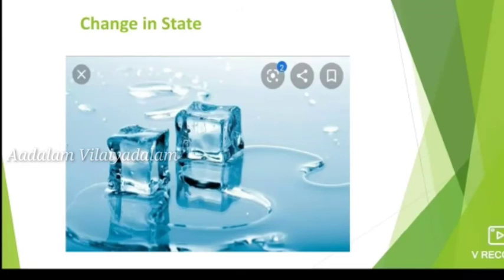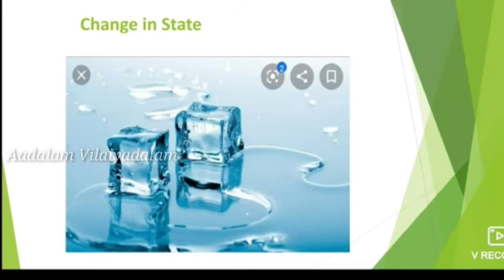And another example is to burn a piece of camphor. Camphor is a solid state substance. If you burn it, what will happen? The smoke comes out. That is, the solid state of camphor changes into gaseous form. And this is another example of change in state. During chemical reactions, the physical states can change.